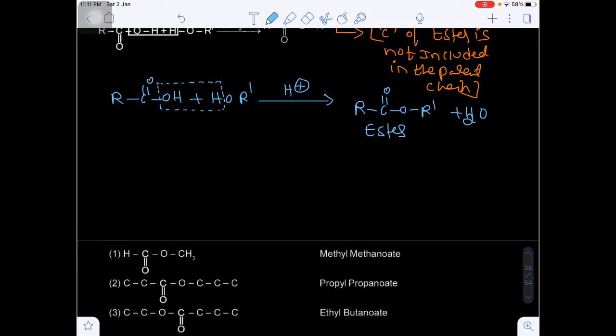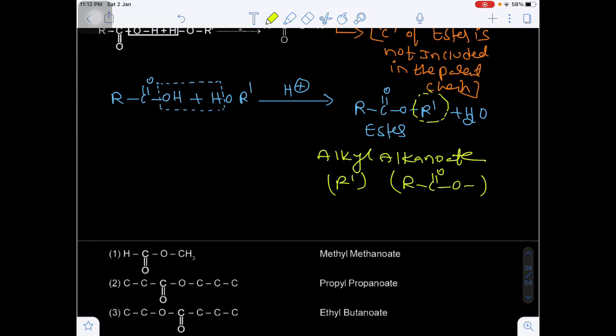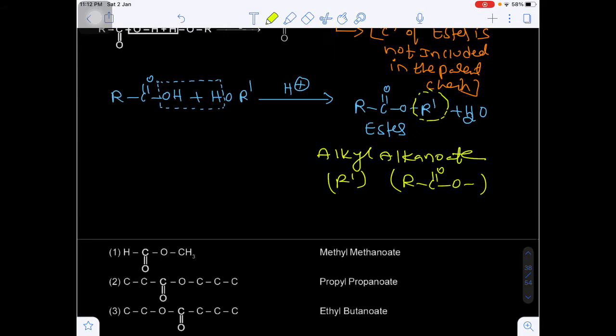Yes or no? Now here, the IUPAC name of this ester: first of all, there are two alkyl parts. So first of all, for naming of this ester we have to know alkyl alkanoate. What is the IUPAC name of ester? Alkyl. So what is the alkyl here? This will be the alkyl. And what will be the alkanoate? RC double bond O. This is called alkanoate. Are you getting my pen?